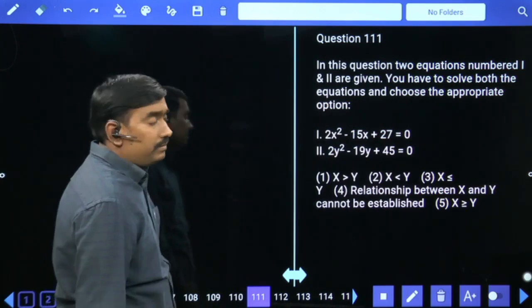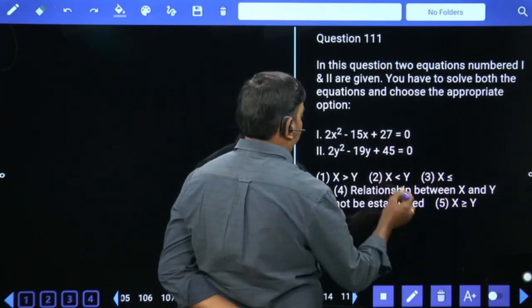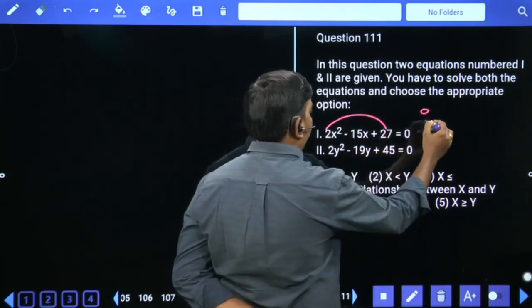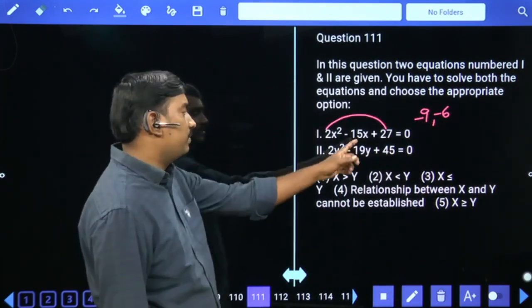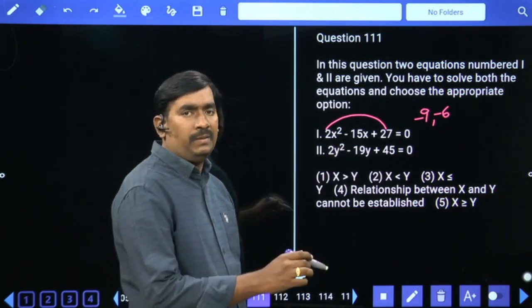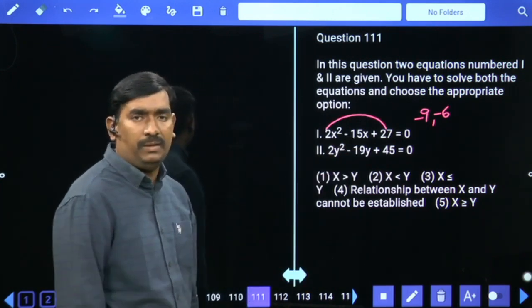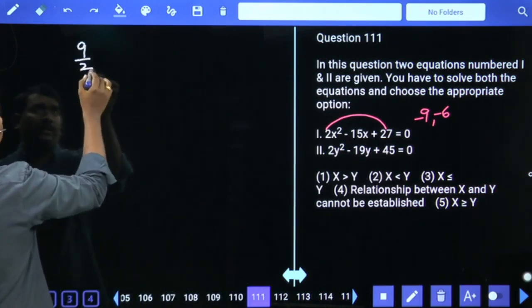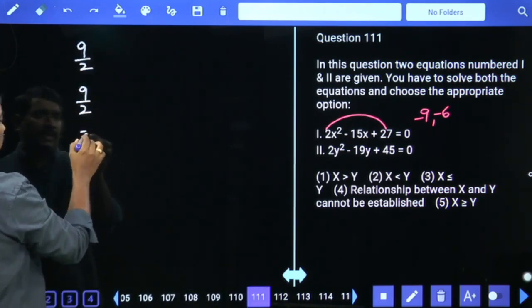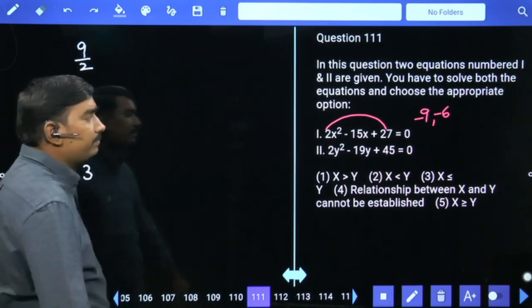Quadratic equations. 27 2s are 54, 9 6s are 54. Minus 9 minus 6 will give us minus 15. Initially minus 9 minus 6, finally plus 9 plus 6. Before x square 2 I am having 9 by 2. 6 by 2 means 3.